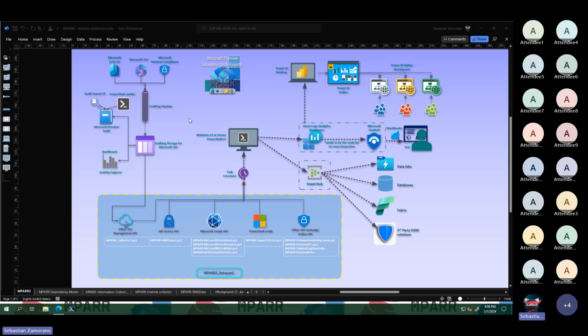We are talking additionally about Power BI, Power Apps, Forms, Planner, Stream, and several other services that are running. eDiscovery, alerts, any tool that you are using in Purview is collected as well.